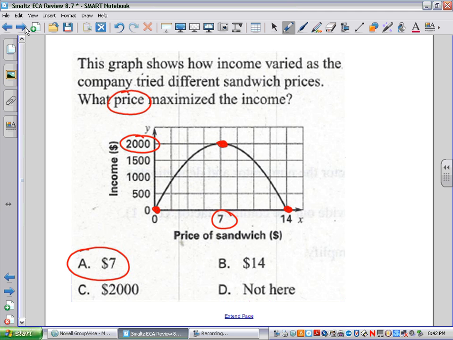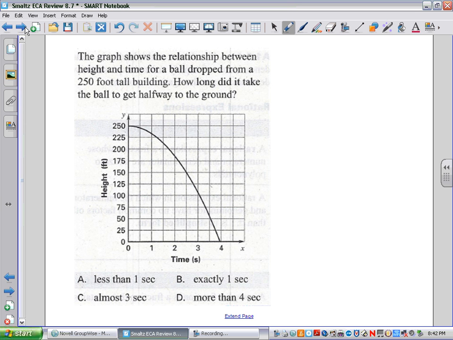One more. Let's look at this third one on your paper. That's our last one here because I did this in the wrong order. Last one. The graph shows the relationship between height and time for a ball dropped from a 250-foot tall building. How long did it take the ball to get halfway to the ground? Well, right here's 250 feet. And they drop it, and it looks like it took about 4 seconds for it to reach the ground. Well, the trick is halfway.